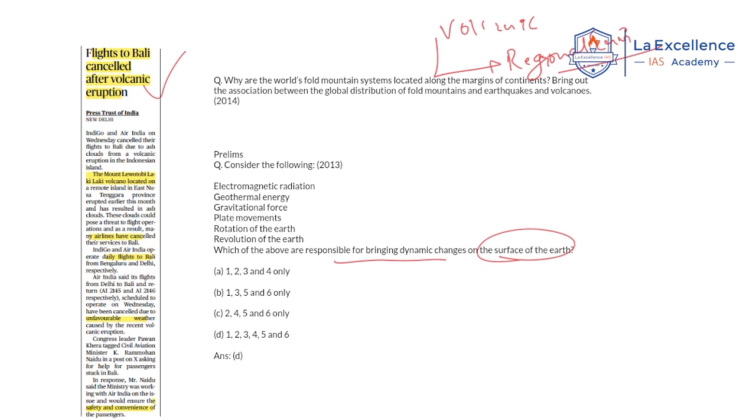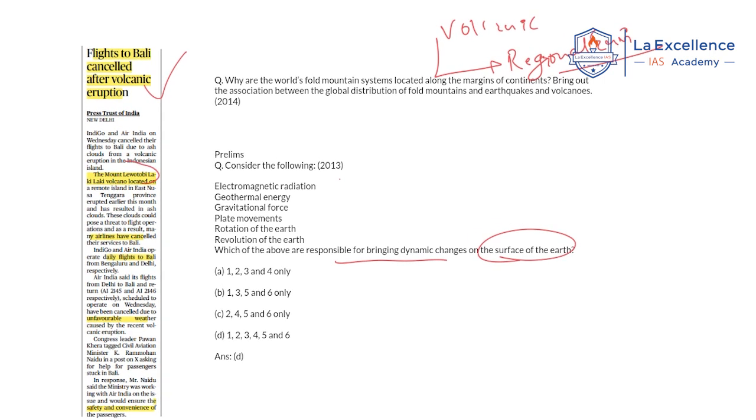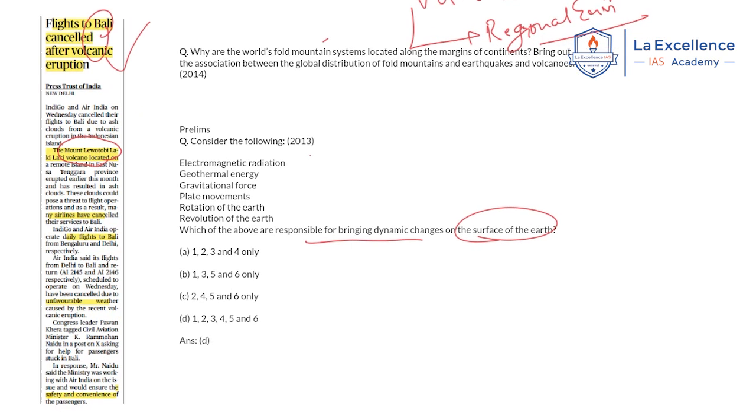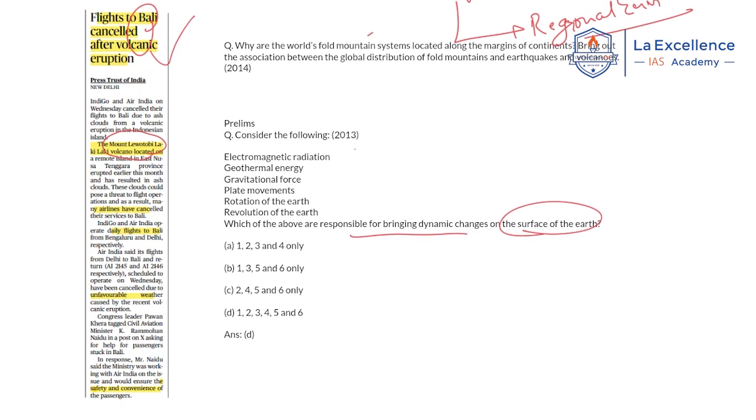For that, remember that Mount Lewotobi Laki in Indonesia recently erupted. You can use this as an example. And if a question is asked about the effect of volcanic eruptions, you can say that flights in that area were cancelled because of unfavorable weather caused by the clouds of volcanic eruptions. This is about this article.